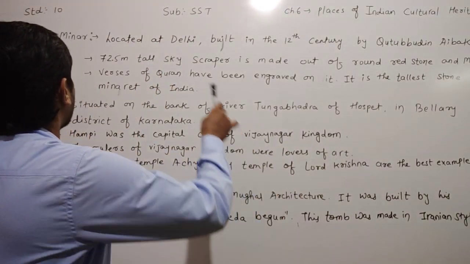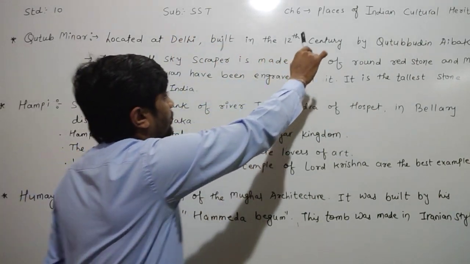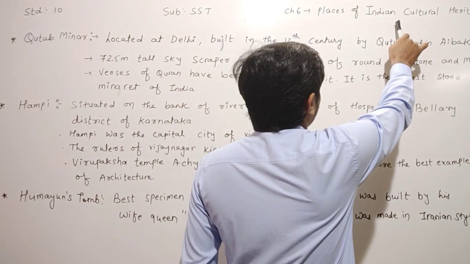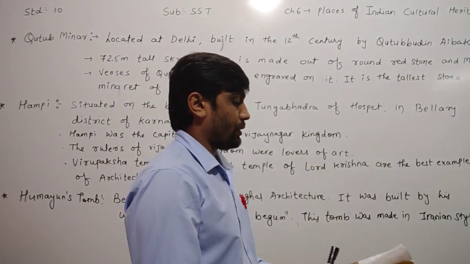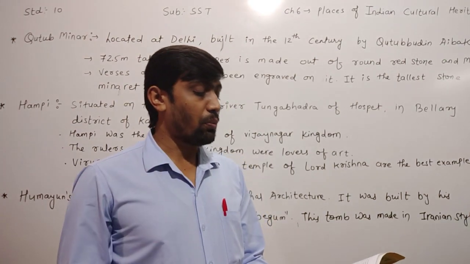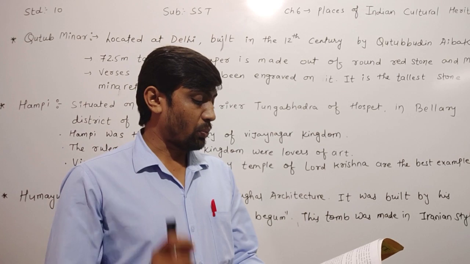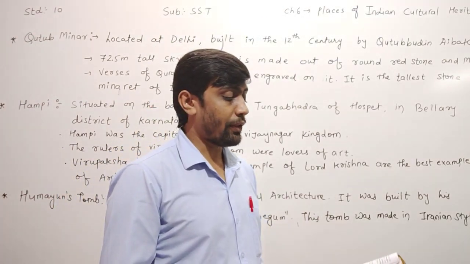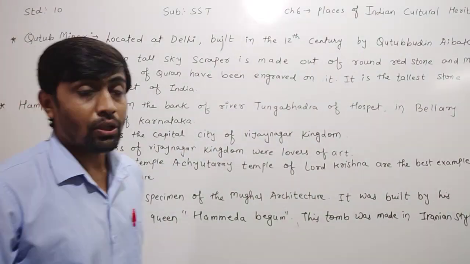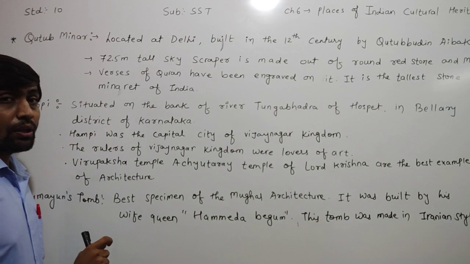Dear children, today we are going to learn standard 10 social science, chapter number 6. The name of the chapter is Places of the Indian Cultural Heritage. In the previous lecture we already learned about the temple of Khajuraho, the Sun temple of Konark and the Brihadeshwara temple. Now our next topic is Qutub Minar, dear children. Today we will learn about the Qutub Minar.